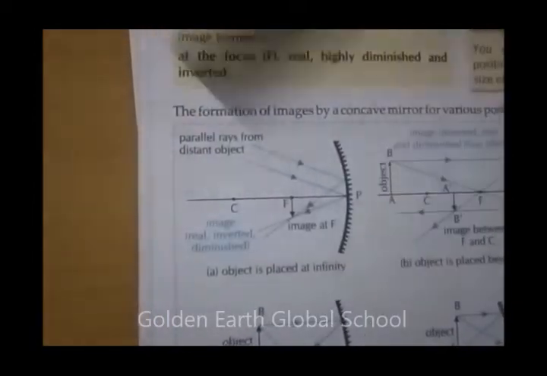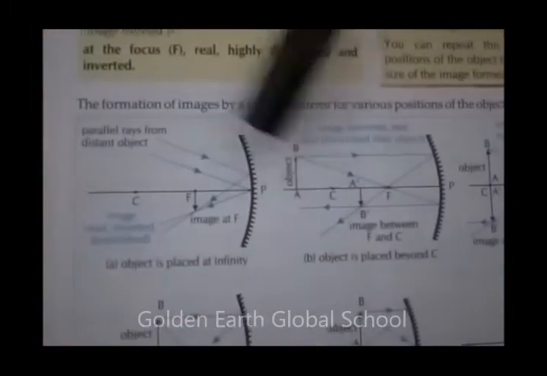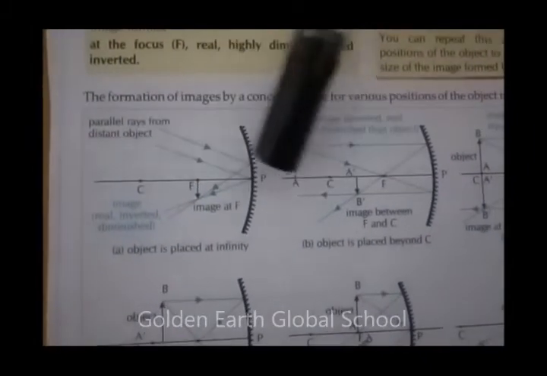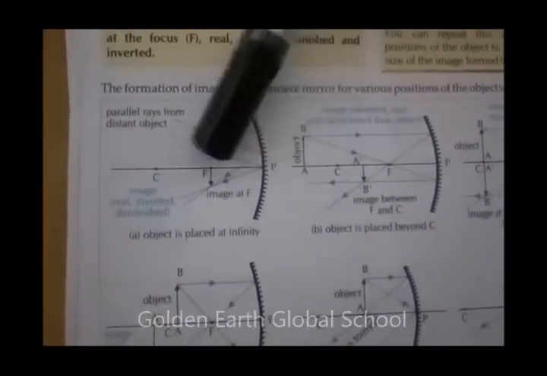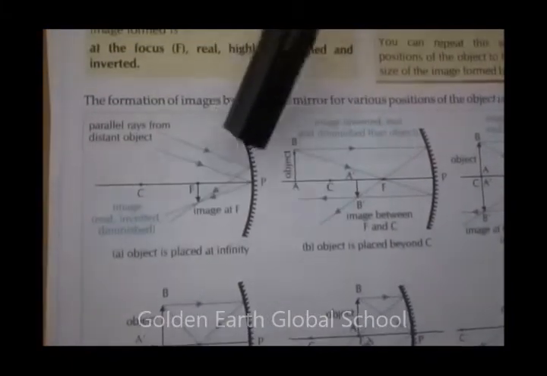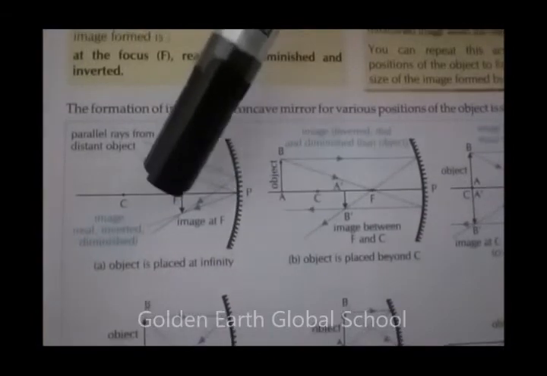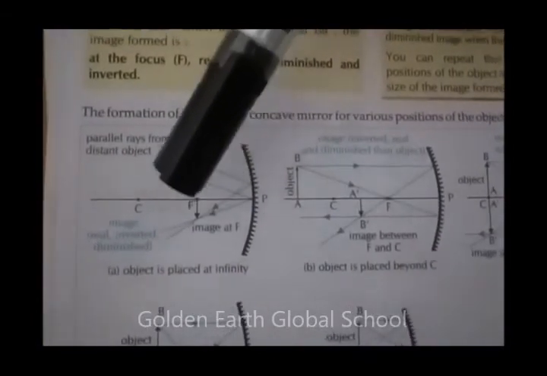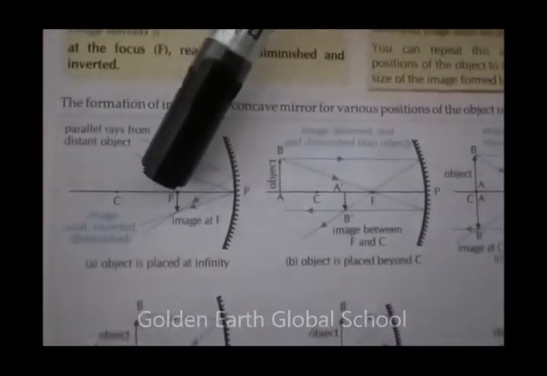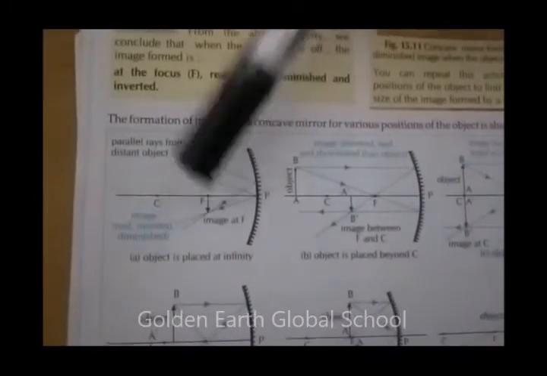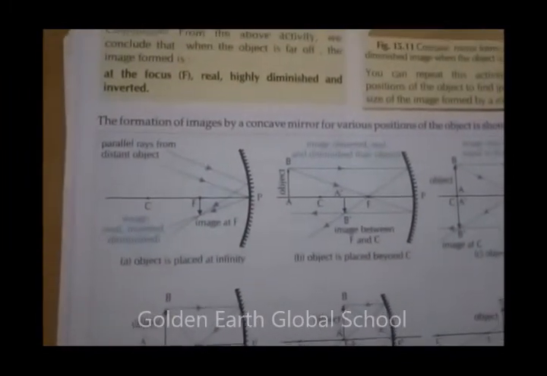Object is placed at infinity. Infinity means to say far away. Parallel rays from a distant object coming and touching the concave surface turn back, and they will focus. Image is formed at the F point. So what type of image is formed at the F? That is real, inverted and highly diminished.